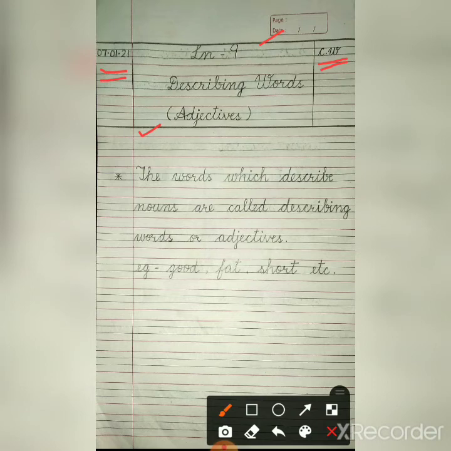After that, leave one line and then write the definition of describing words. The words which describe nouns are called describing words or adjectives. Example: good, fat, short, etc. Now come to the next page.